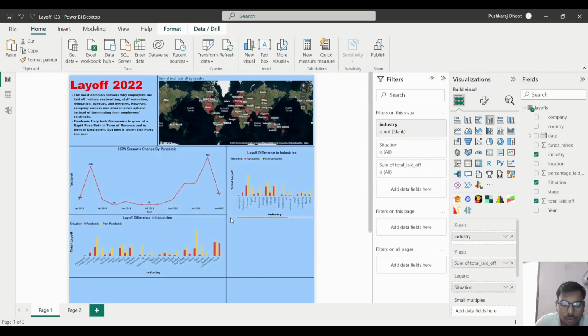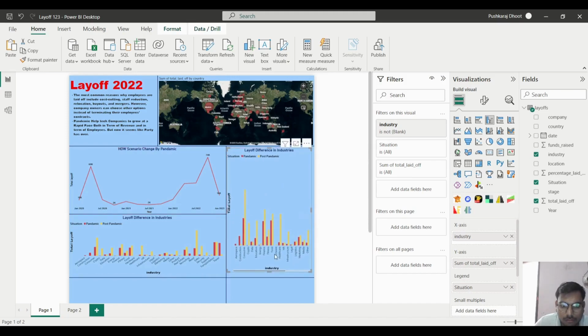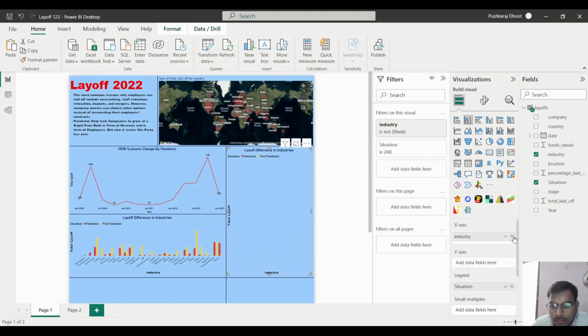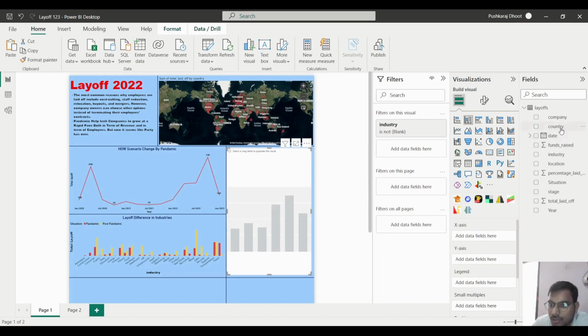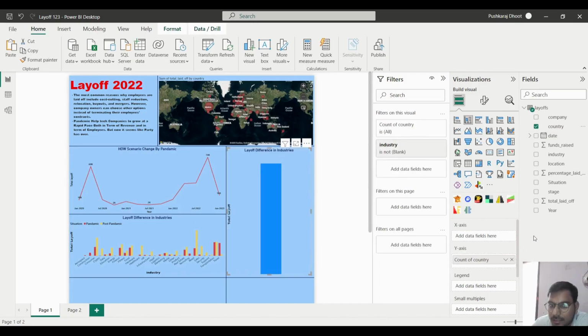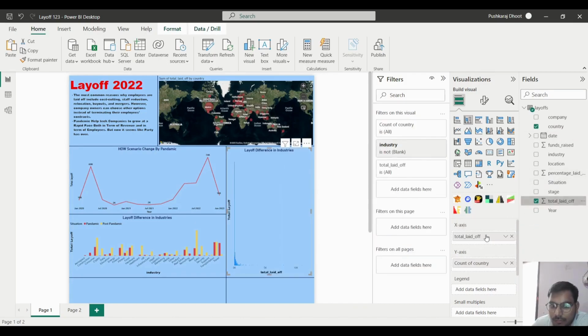Now here I want to show, okay, so here we want to show the company name and the layoff, which company is having the highest layoff. Okay, or we can show which country is having the highest layoff. Okay, so we will take the country name on the y-axis, and we can take the total laid off on the x-axis.